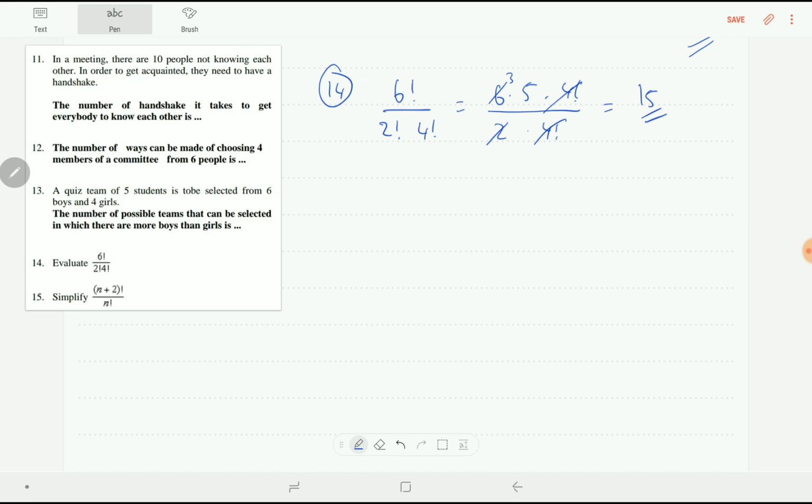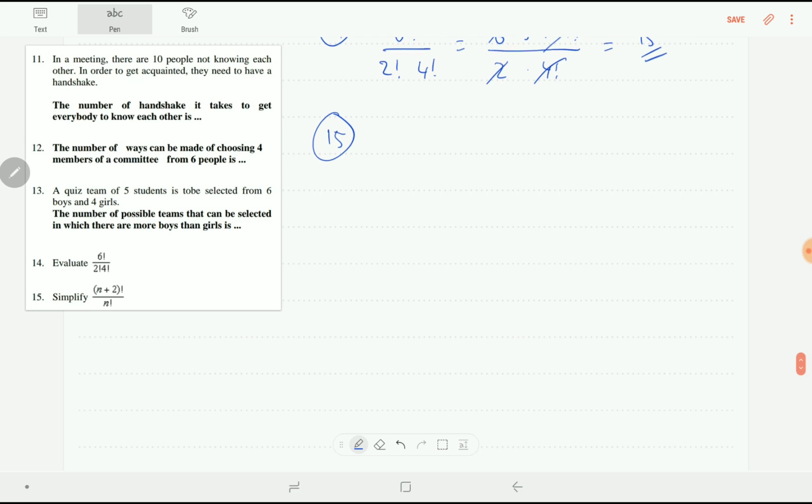Yep. Next question, number 15. Simplify again. (n plus 2) factorial over n factorial. (n plus 2) factorial is (n plus 2) times (n plus 1) times n times (n minus 1), etc. So on the top it is going to be n plus 2 times the number one step down, n plus 1, another step is n, and so on.